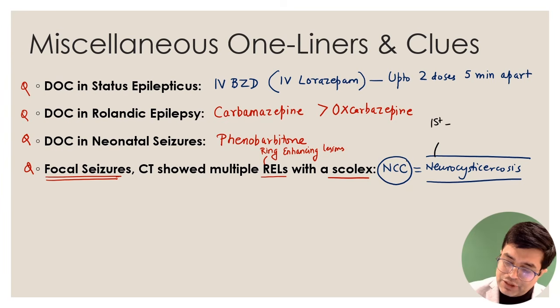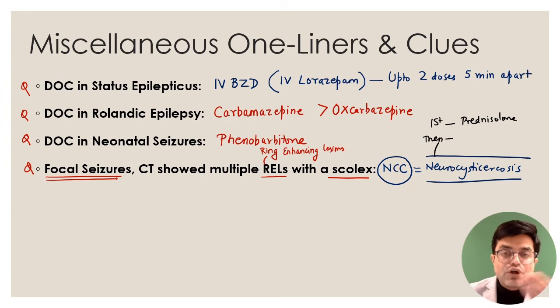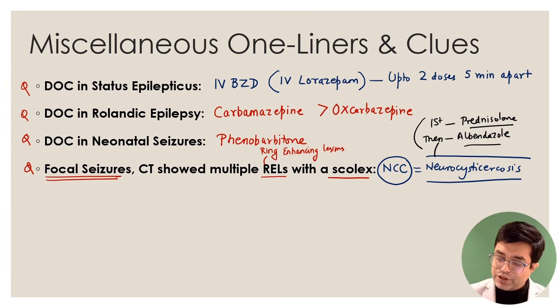first start the patient on prednisolone. After a few days, then we start the patient on an antihelminthic agent. What is the antihelminthic agent? Albendazole is the therapy that we give. If albendazole is not there, you can go for praziquantel as well. So why are we giving this? There is a very important clue, and there is also a case scenario MCQ on this. If you give albendazole in an active neurocysticercosis patient, the parasite will die, and that will elicit an inflammatory reaction which can cause raised ICP, brain edema, and can worsen the patient.